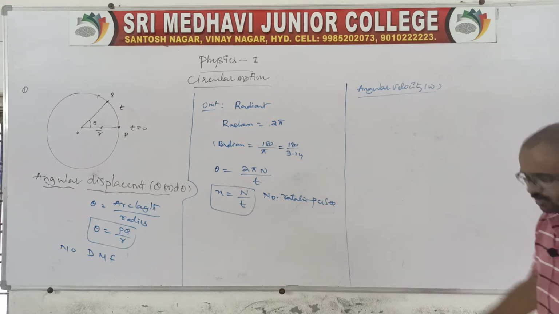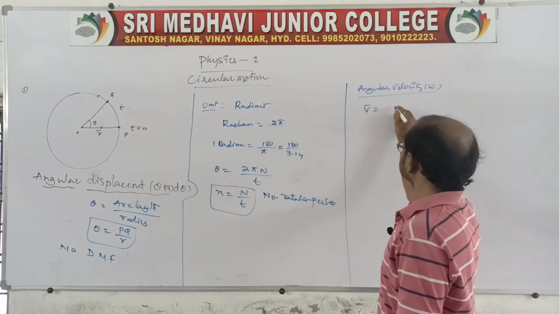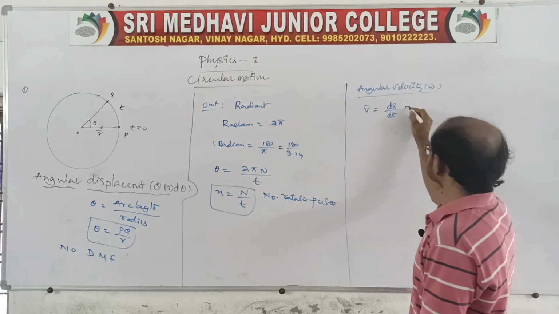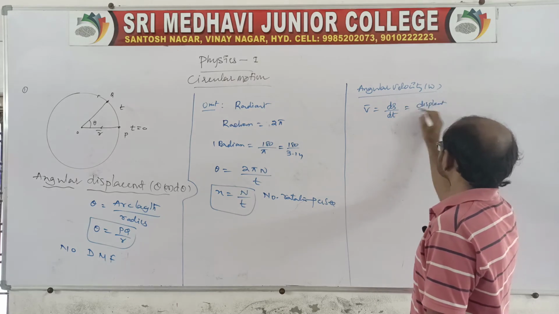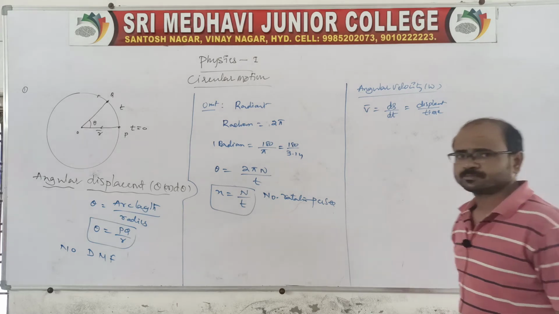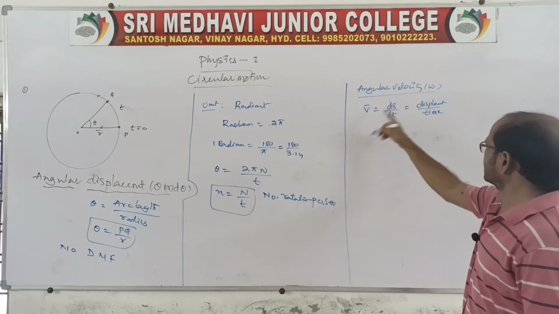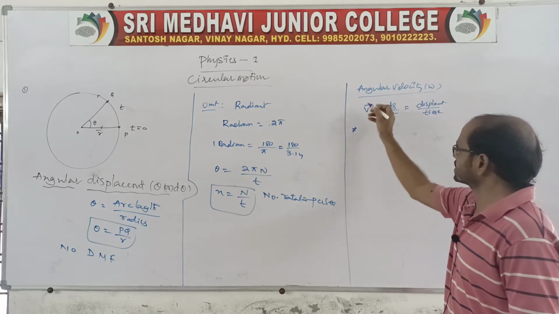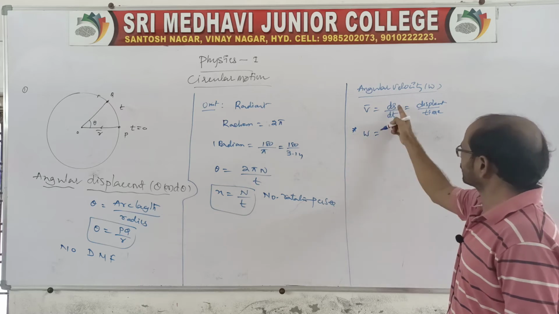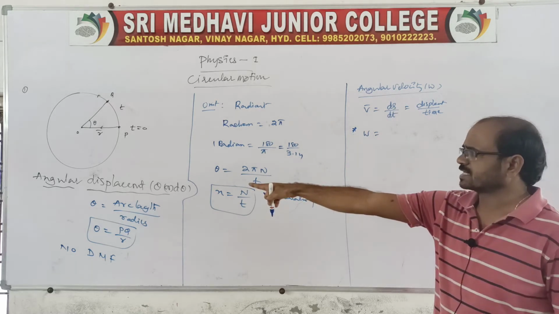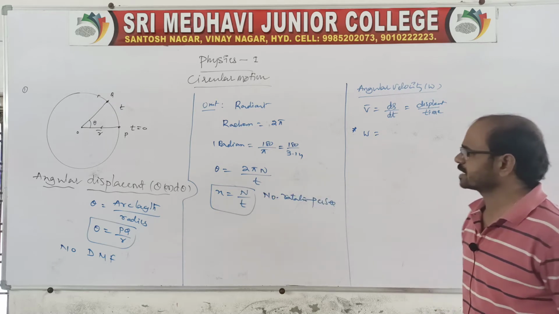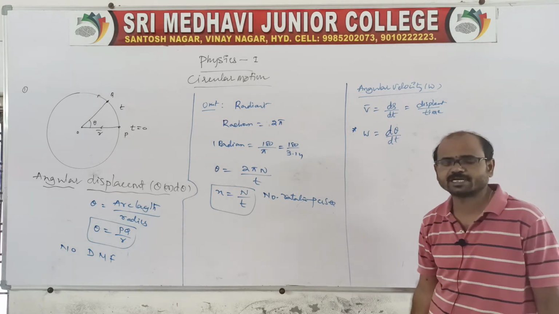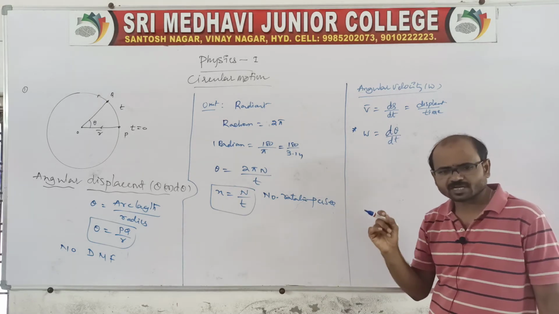We know linear velocity. I'll tell you the linear velocity definition also. V bar is equal to ds by dt, that is the rate of change of displacement, or simply displacement by time. So angular velocity is likewise displacement by time. In circular motion, omega is equal to, you replace s with theta, because in circular motion the angular displacement will be theta, so you write d theta by dt. Yes, it is the rate of change of angular displacement.